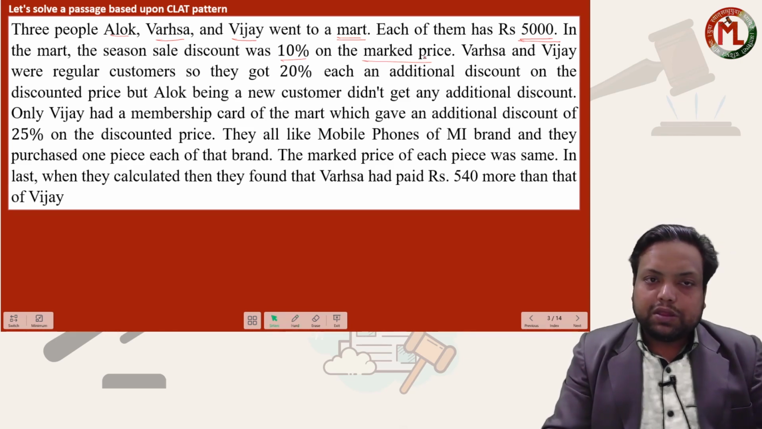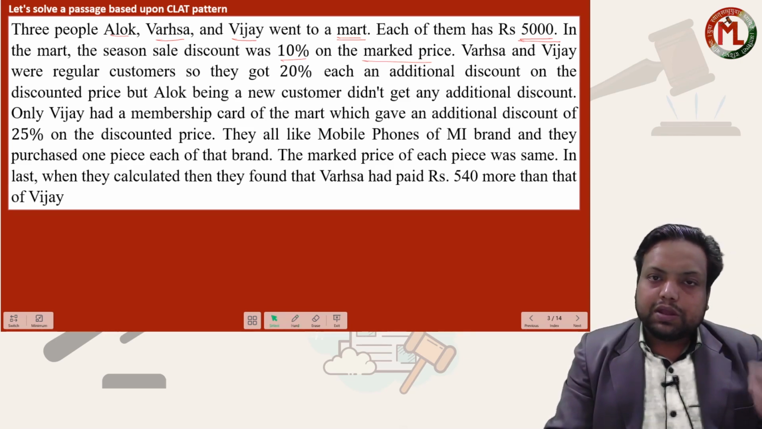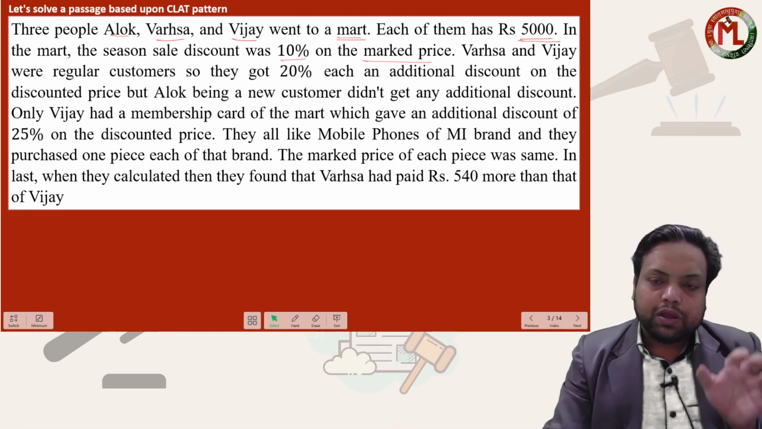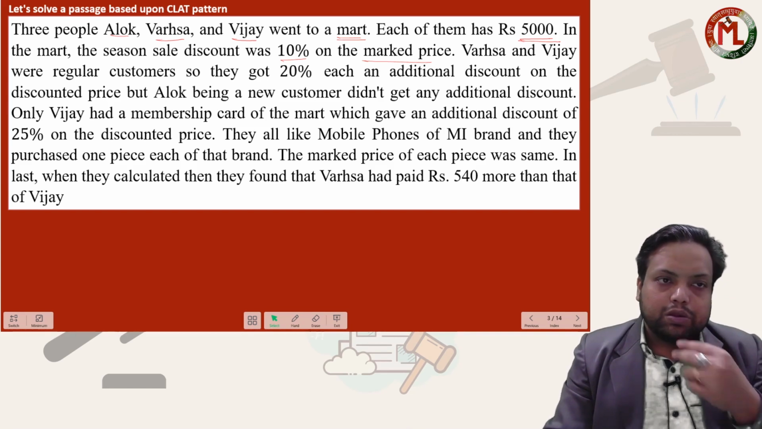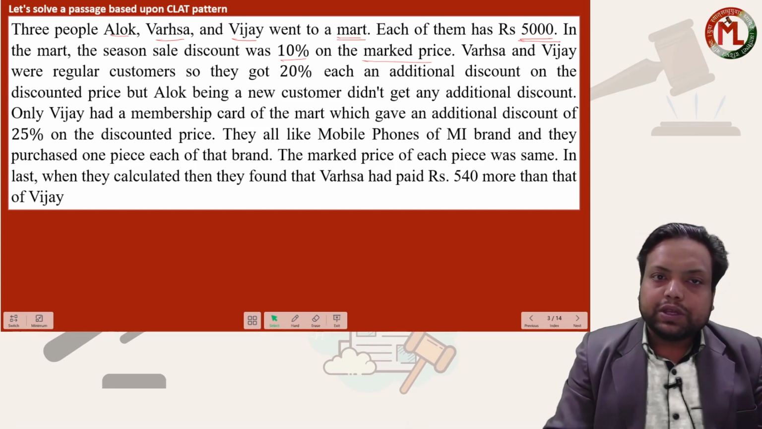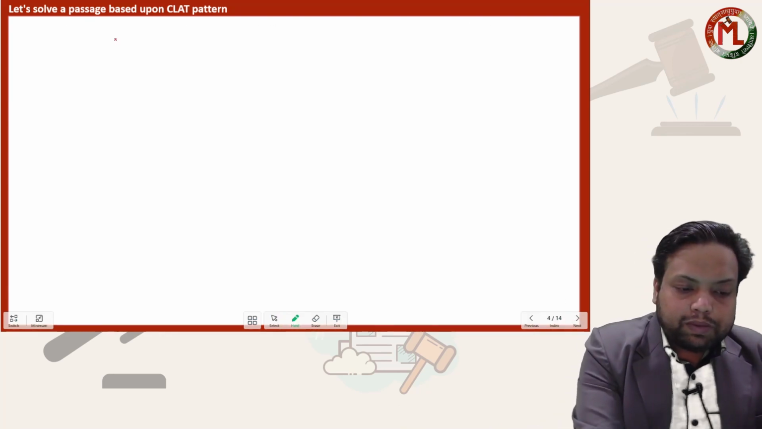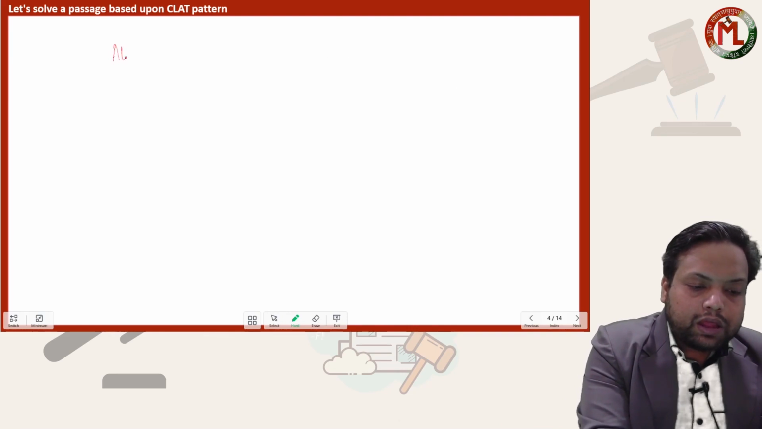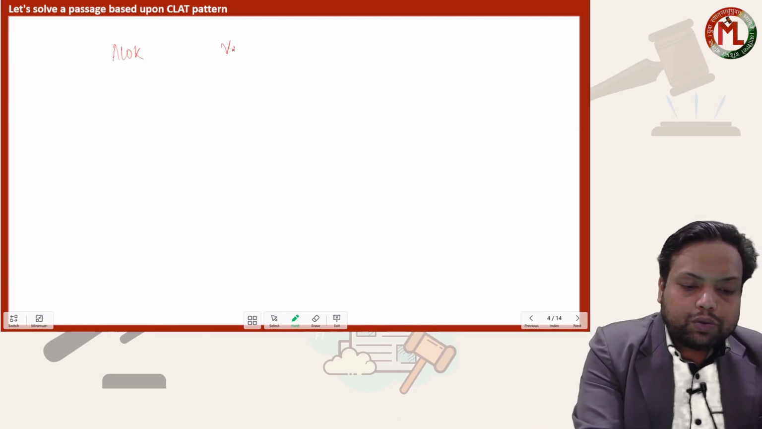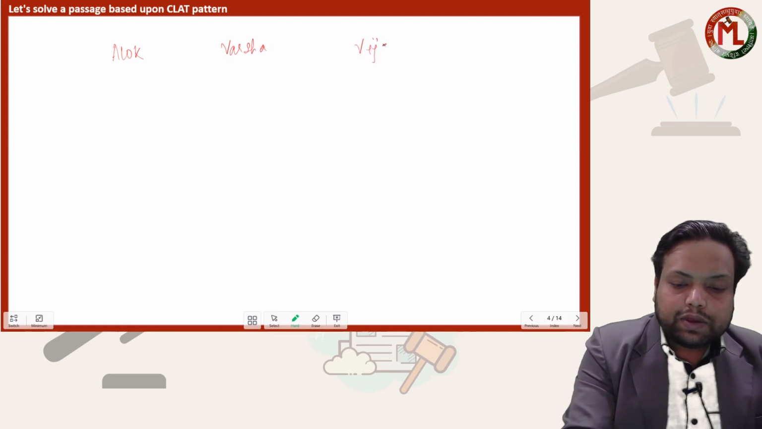Now see, these figures are beginning to come. So what we will do, we will make a short table, a short view of all the calculations we should be doing. Three people, Alok, Varsha and Vijay, they went to a mart.